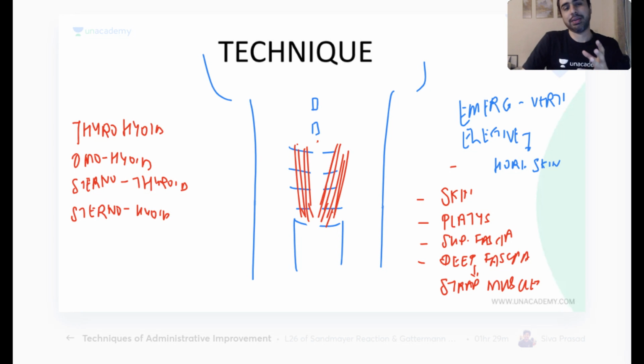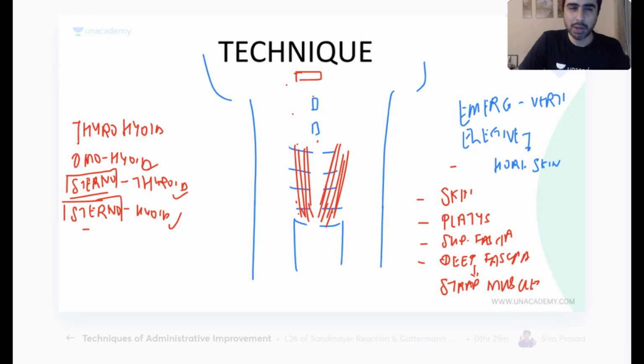Sternothyroid. Understand, if the word sternum is written, common sense, it's going to start from here and go upper, sternum to thyroid cartilage, sternum to hyoid bone. It's somewhere higher up in the neck. Of course, if the word sternum is there, then it has to come in your way of tracheostomy, isn't it? Common sense. So these two muscles come.